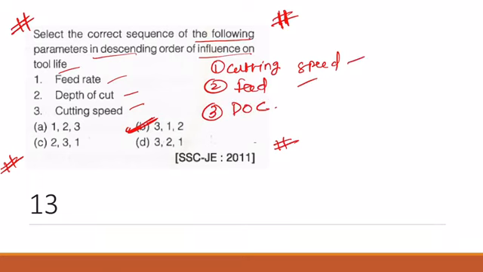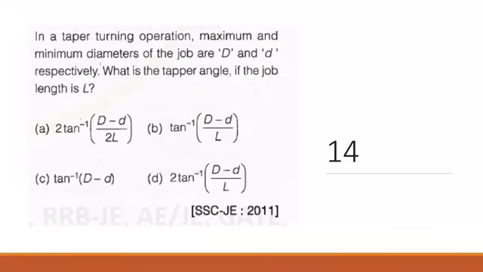So speed, feed, depth of cut, this is the descending order of influence on tool life. Now the next question: in taper turning operation, the maximum and the minimum diameter of the job are capital D and small d respectively. What is the taper angle if the job length is L? Guys, this is also an important question, because it is directly asking you the taper angle.